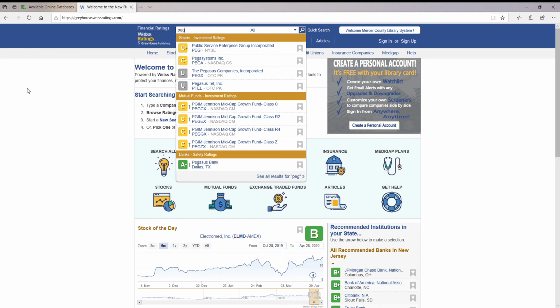You can also see a complete list where you will see this particular search popping up in multiple different areas within this database. Now, since it does go by the ticker symbol, you see this is the one I'm looking for, and you'll see other ones that have that particular letter combination in their ticker symbol.